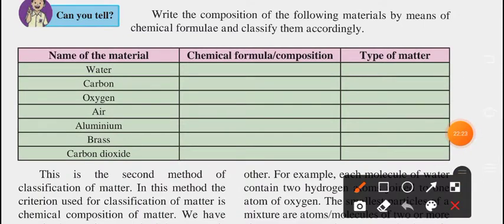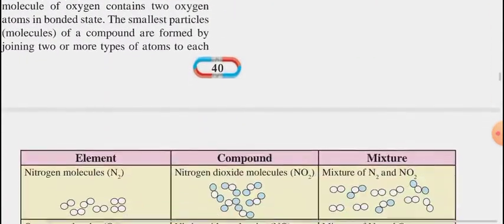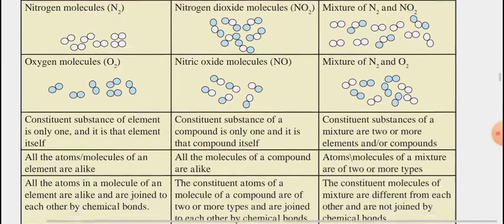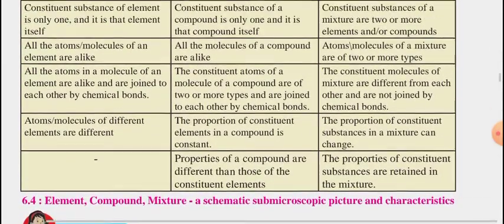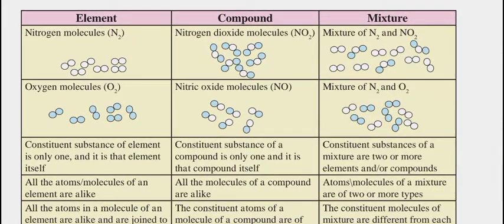Suppose air is there. For air you have to write, as I have told you in the earlier paragraph, that it is a mixture of oxygen, nitrogen and other gases, so you can write that over there. And the type of matter is mixture. For aluminum also I have explained in the paragraph, so just go ahead and complete this table. This is a part of your homework. Then you have to write this table, named schematic submicroscopic picture and characteristics of element, compound, and mixture. So you have to write this also.